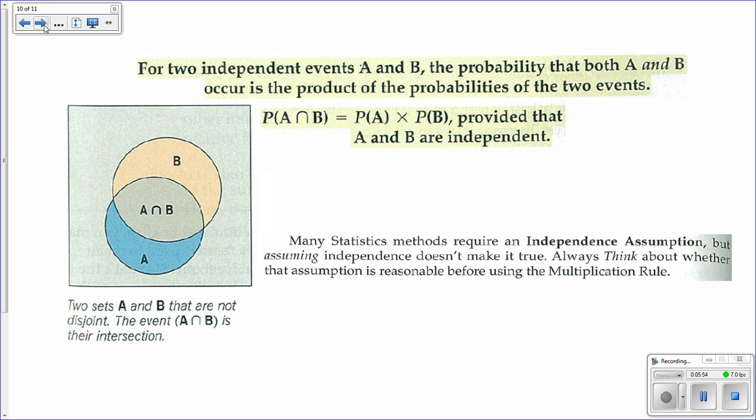Also, if two events overlap, where they can occur at the same time, and you want to look at the probability that two events happen at the same time, you can take the probability of one times the probability of the other, and that'll give you the probability that they both happen. But you also need to make sure that those two events are independent, meaning that the chance of one happening does not affect the chance of the other happening.